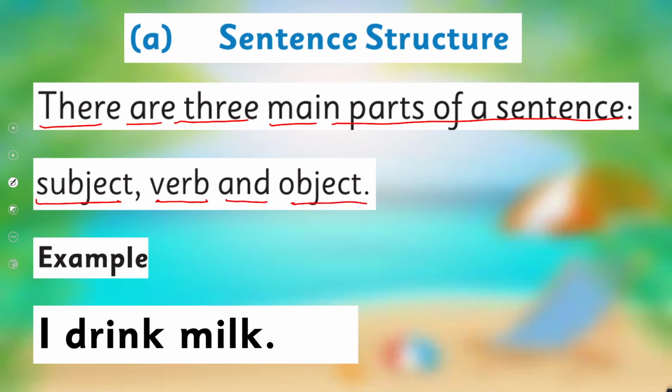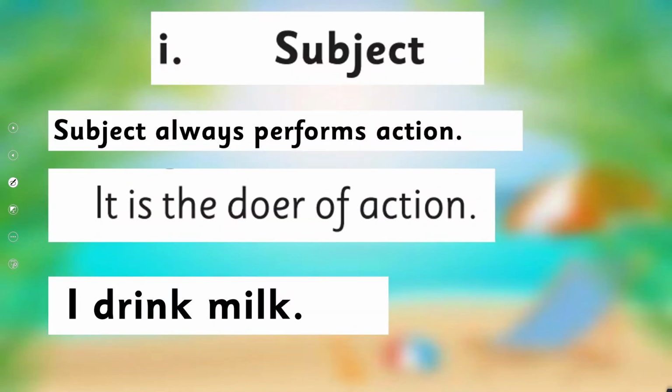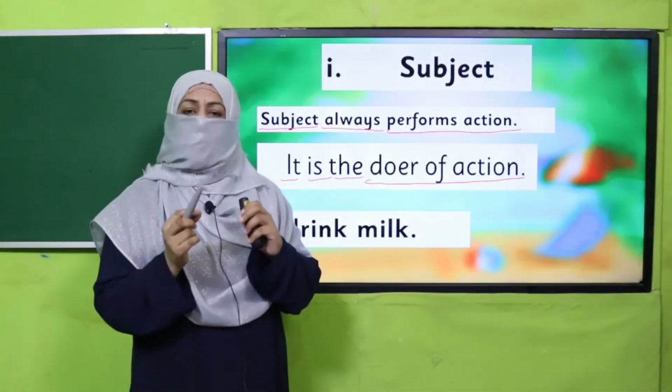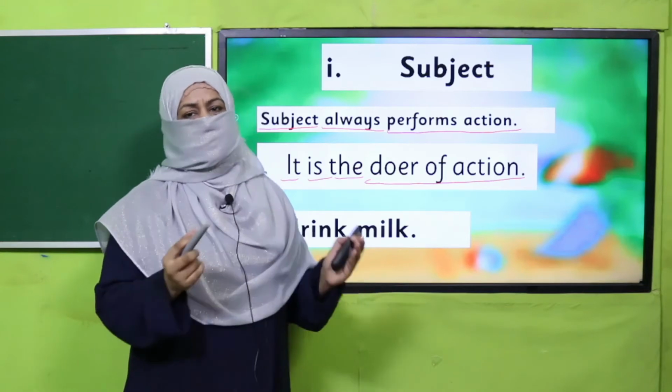Right? I drink milk. In this example, I is subject. How? Because subject always performs action. What is subject? One who performs action is subject, and it is the doer of action. In a sentence, one who does the action is subject.